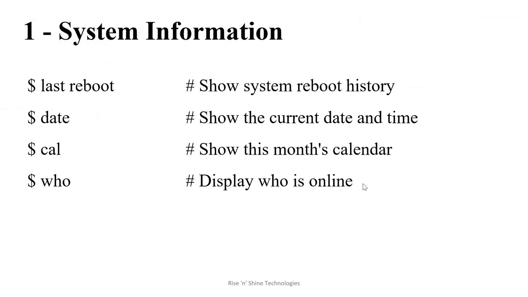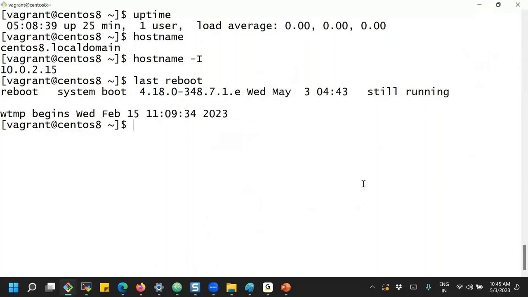And in the chat window, how do we know who are all the users online? Same way. Maybe the system which you launched, in real time, maybe the developers are going to use it, a testing team is going to use it, or DB administrators are going to use it. But who are all the users logged into the current system? Current logged in users information, who is online? That is the who command. The command for displaying online users information.